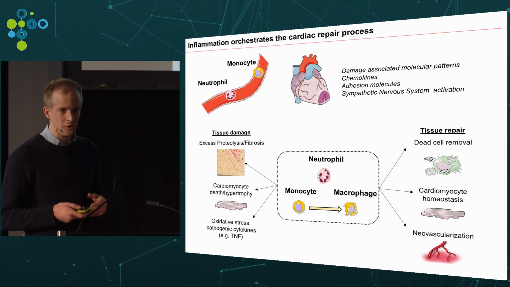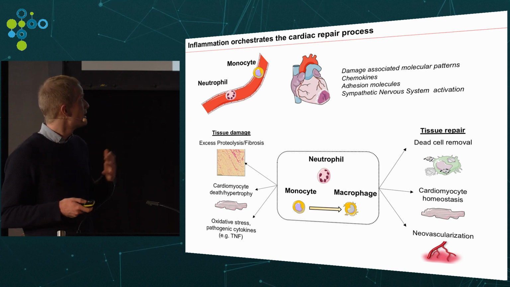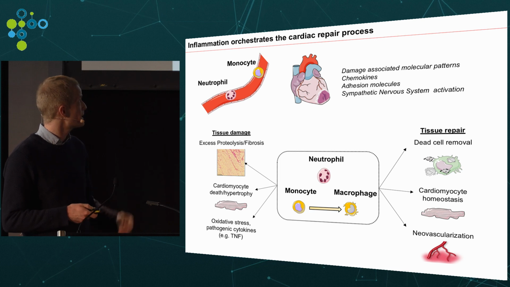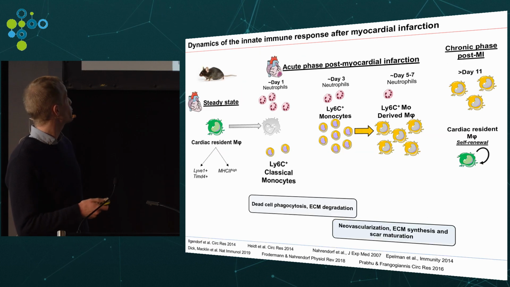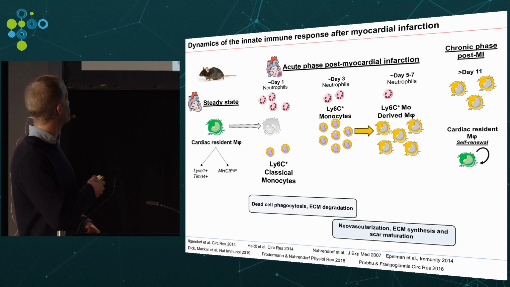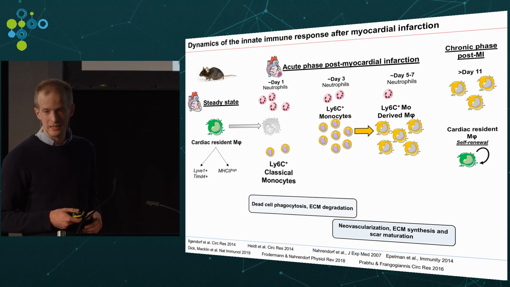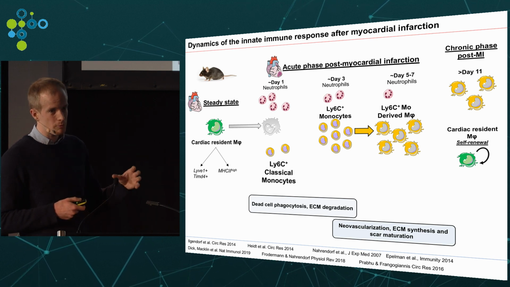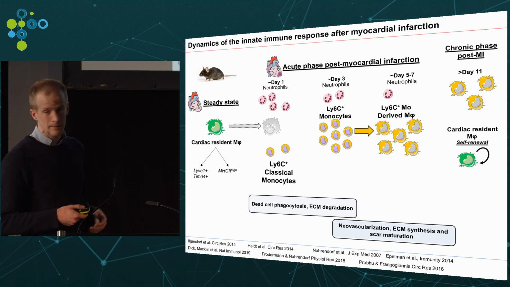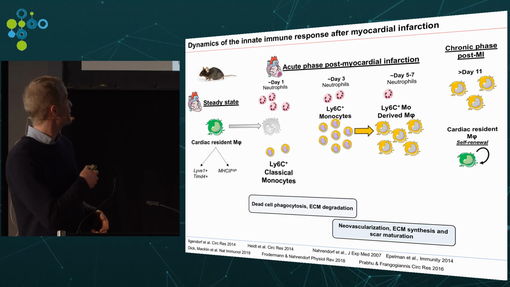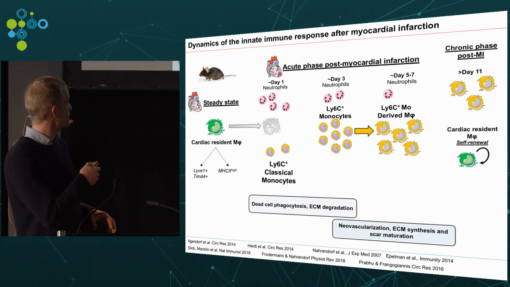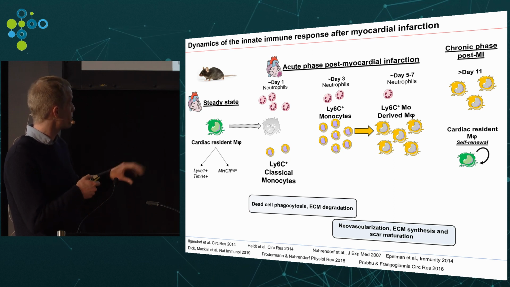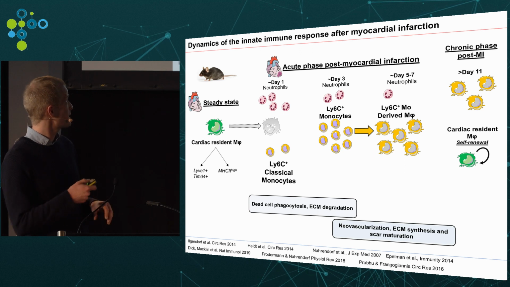On top of this functional heterogeneity of these cells, the infiltration process of these different cell types is very dynamic after infarction. This is what we know from a mouse model: in the steady state, the heart already contains different types of cardiac-resident macrophages. Immediately after infarction, these cells will mostly vanish, or at least be overwhelmed by recruited cells, so neutrophils, and these classical monocytes, the so-called Ly6C-high monocytes, called this way because they express the Ly6C marker. We'll talk a lot about these cells during the presentation.